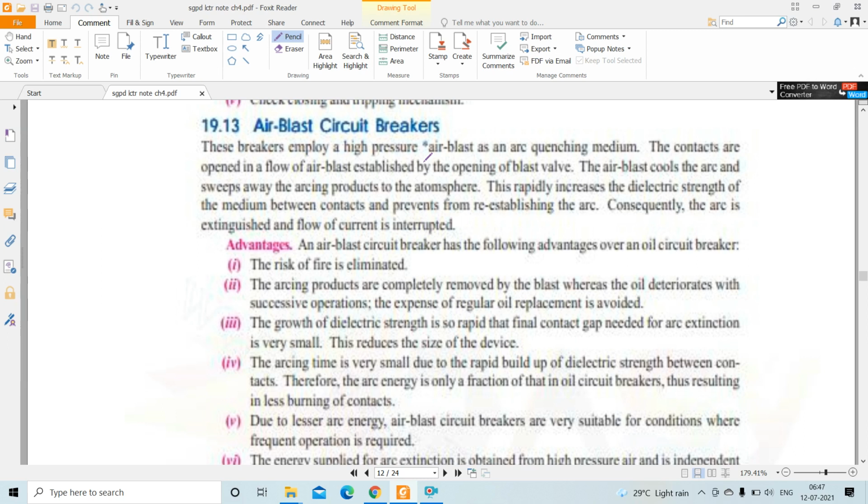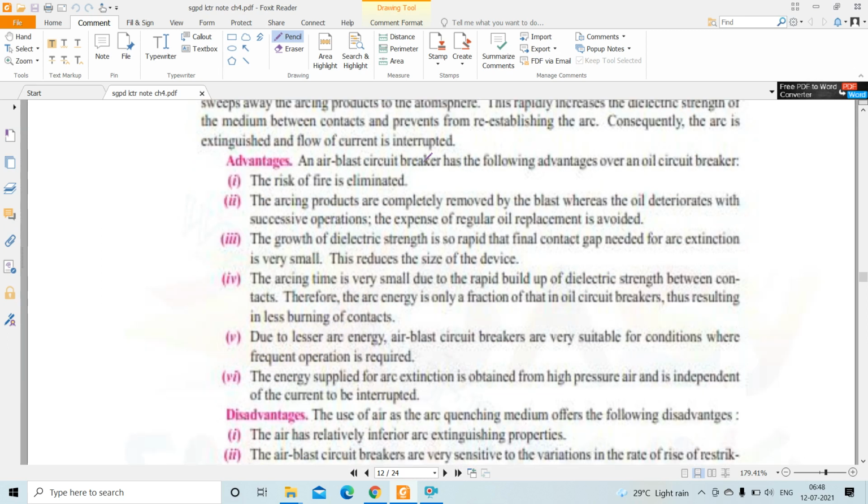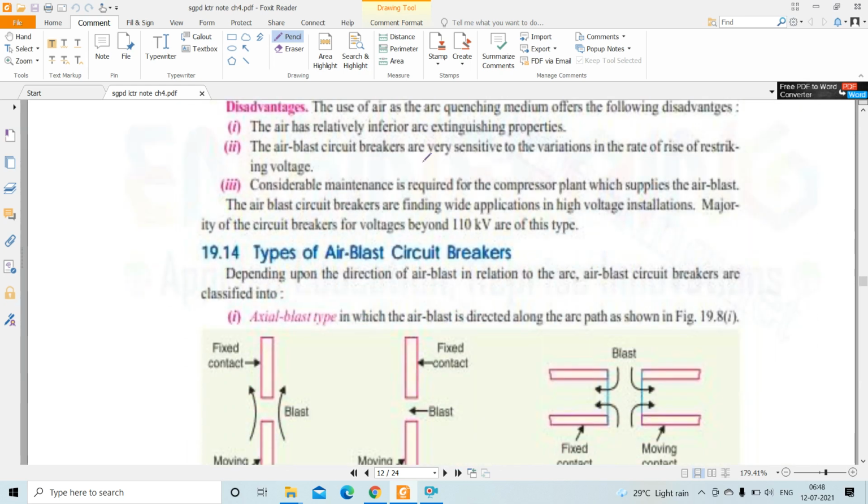The air blast cools the arc and sweeps away the arcing products to the atmosphere. This rapidly increases the dielectric strength of the medium between contacts and prevents re-establishing of the arc, and consequently the arc is extinguished and the flow of current is interrupted.